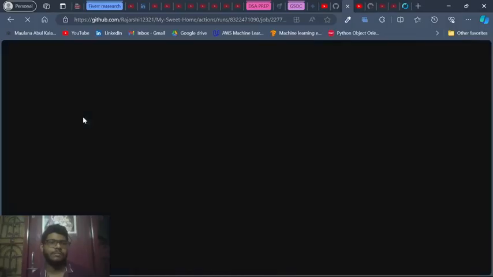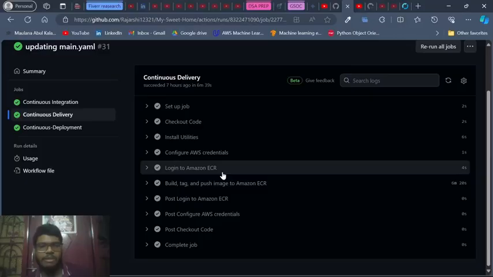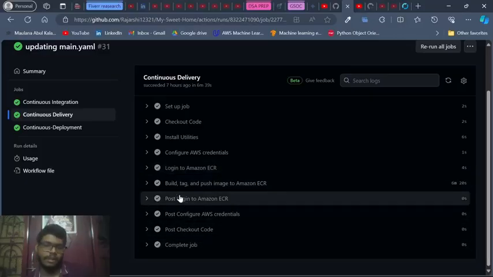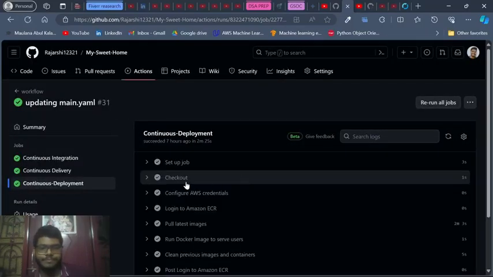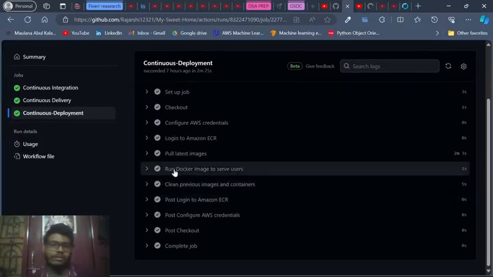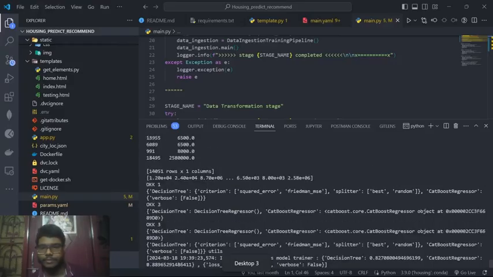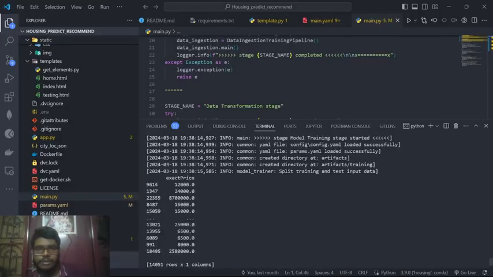So here you can see continuous delivery. It's using Amazon ECR for image building, and then it's posting here. Then in deployment, it is pulling the latest image, then running the Docker. Here you can see the decision tree gives 82% and the CatBoost regressor gives 88% accuracy. This was the first part.